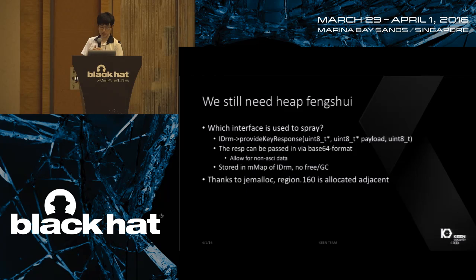Also, thanks to the jemalloc that was introduced in the new version of Android, the 160 region is allocated adjacent, so we can do that. And also, the MediaCodec pointers are allocated next to a free region, because the 160 region is not a frequently used region in Android. So we can do a heap spray here and point the auto-bound index to a region we can control.